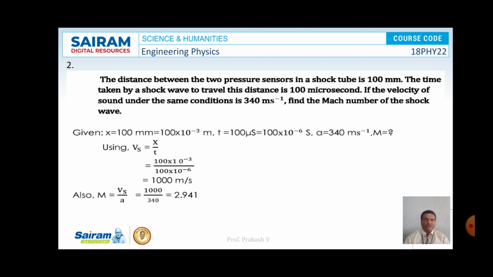to the power of minus 3, and the time taken by the shock wave to travel this distance is 100 microseconds, that is 100 × 10^-6 seconds, and the velocity of sound is 340 meter per second. So the velocity of the shock wave is given as x by t. So after calculation, the velocity of the shock wave is 1000 meter per second, and further the Mach number M is equal to Vs by a, that is the velocity of the shock wave by the velocity of sound in the same medium, that is 1000 by 340. On simplification, the value of M is equal to 2.941. So this is the solution for the given problem.